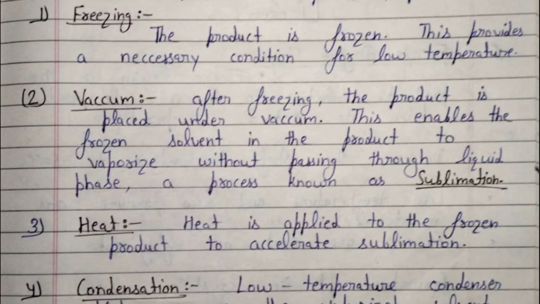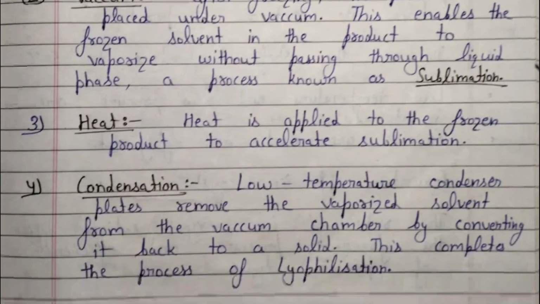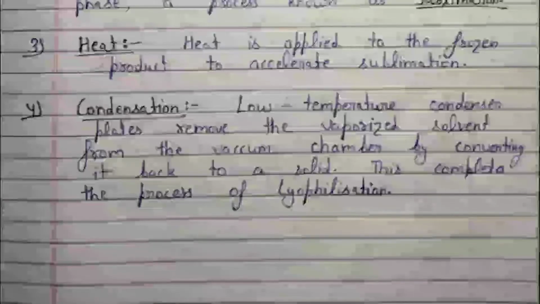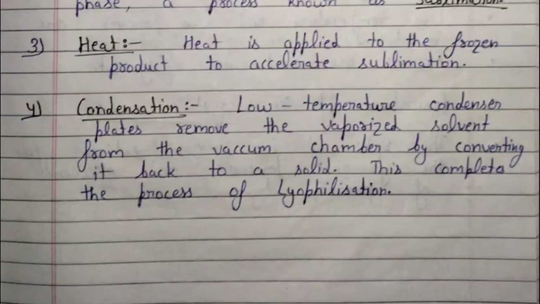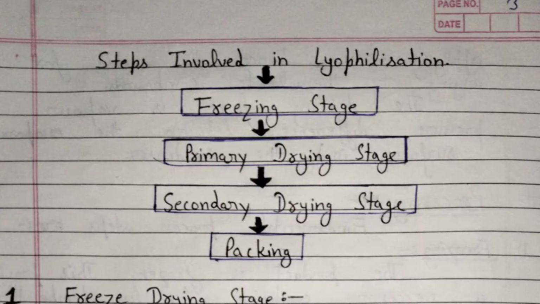This process is also known as sublimation. Next is heat. Heat is applied to the frozen product to accelerate sublimation. And last one is condensation. Low temperature condenser plates remove the vaporized solvent from the vacuum chamber by converting it back to a solid. This completes the process of lyophilization.